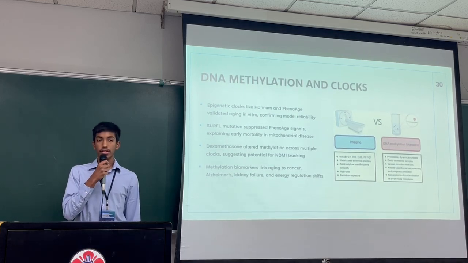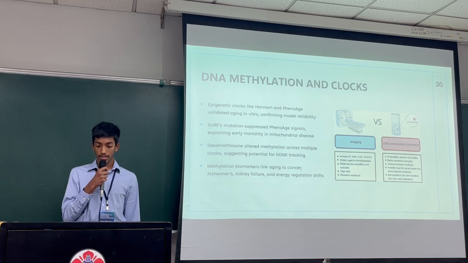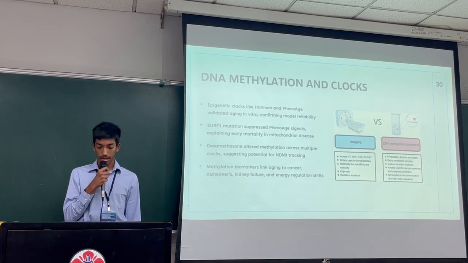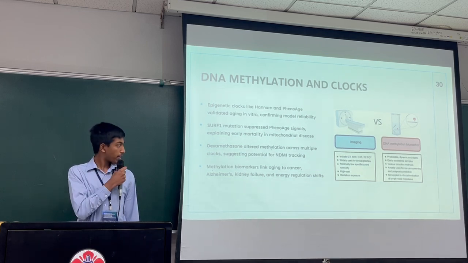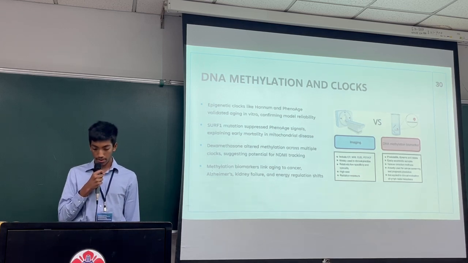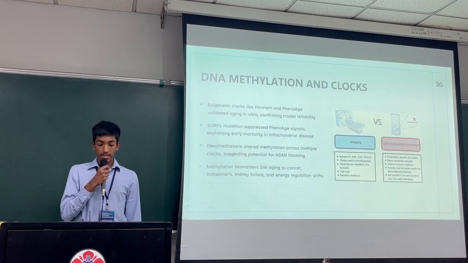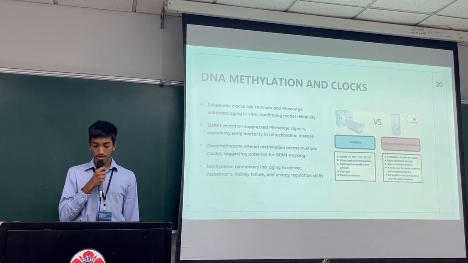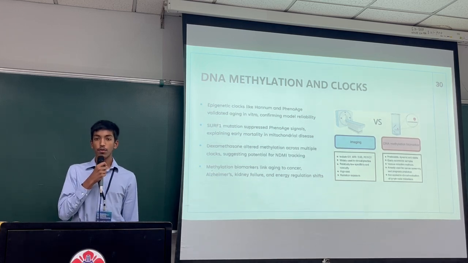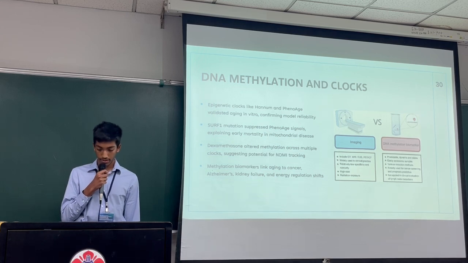Our DNA methylation analysis confirms that fibroblasts age predictably in culture, with clocks like Hannum and PhenoAge increasing with time. Intriguingly, GrimAge and PhenoAge were lower in SIRF1 mutant cells due to premature cell death. This reflects the shortened lifespan seen in mitochondrial disorders. Dexamethasone disrupted multiple clocks, especially Horvath and Hannum, suggesting that glucocorticoid treatment leaves a strong epigenetic footprint. Therefore, the normalized differential methylation index may help evaluate drug effects.